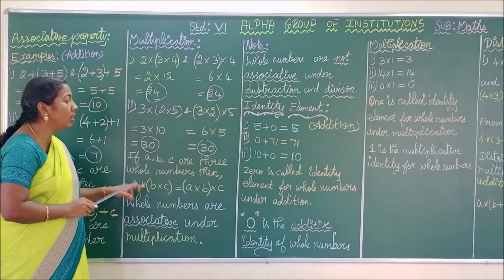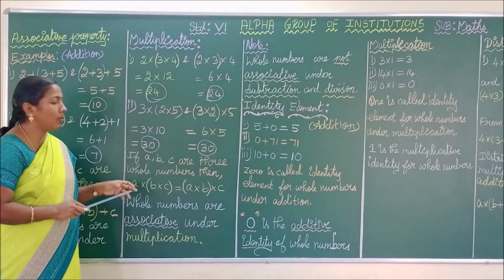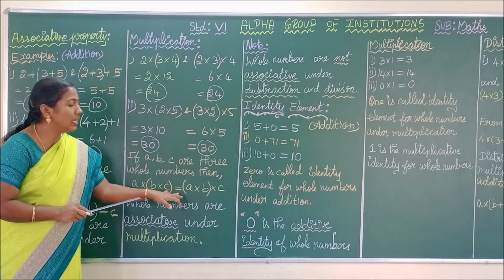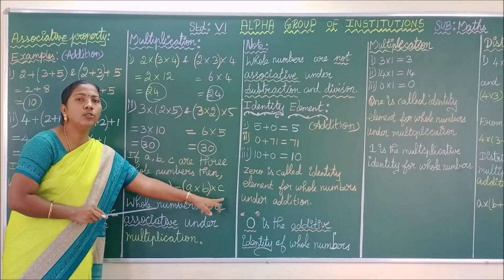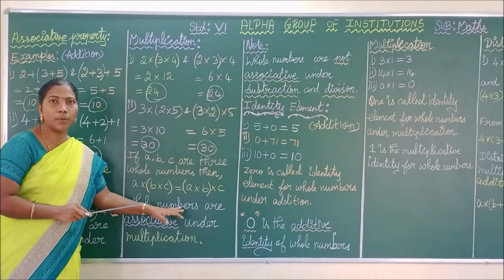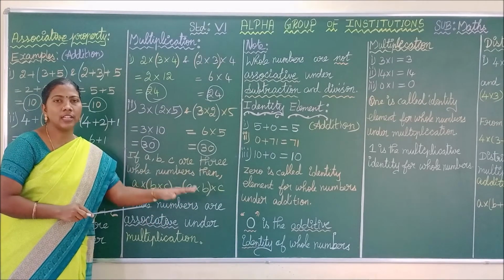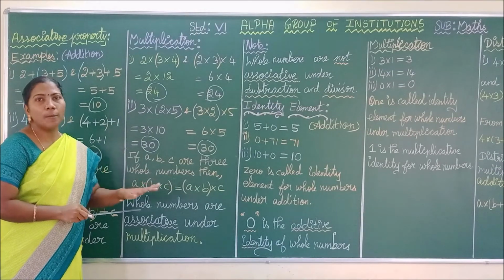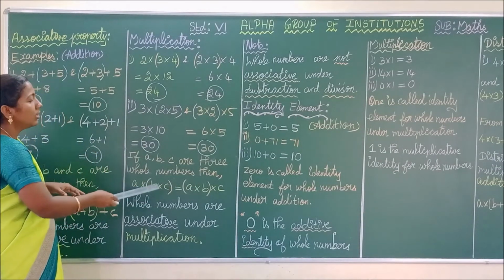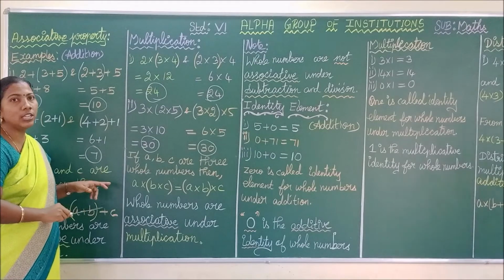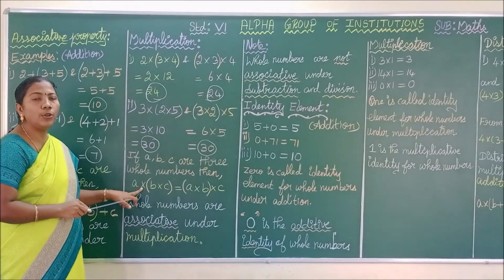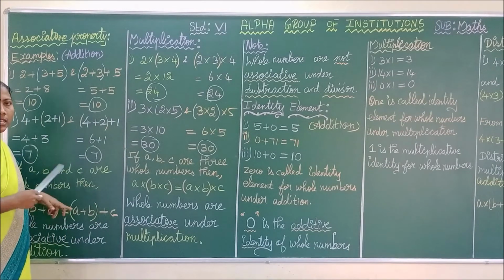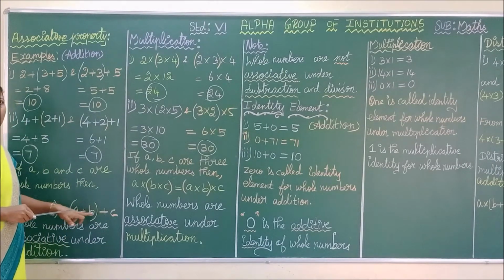Do you understand, children? In the exam, what question will come? They give the statement like this: (A into B) into C is equal to A into (B into C). This is called dash property of whole number under dash. You have to write associative property of whole number under multiplication. Do you understand, children? The same property you can use for addition. Instead of into, you have to place plus. That is (A plus B) plus C is equal to A plus (B plus C).